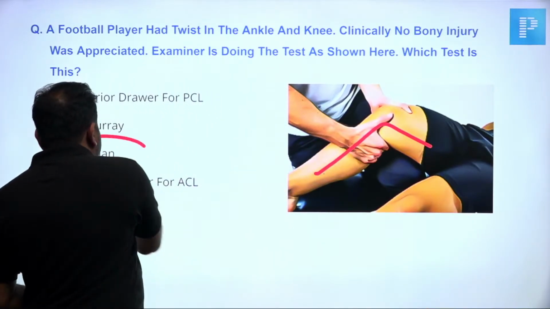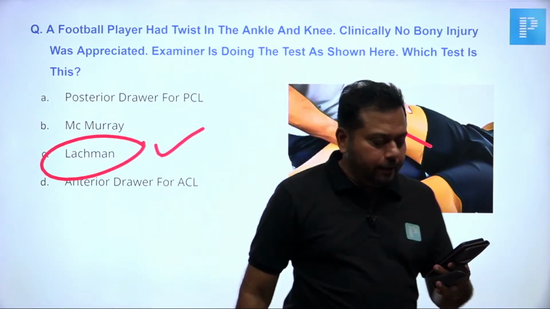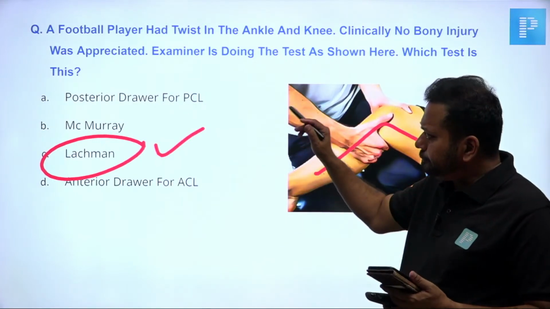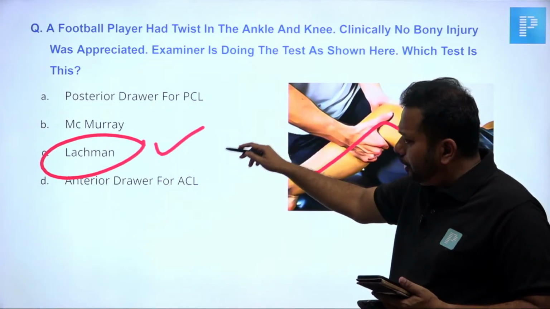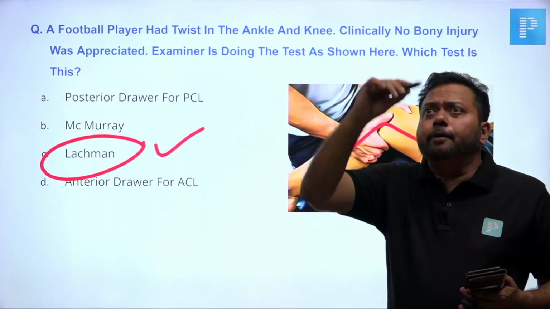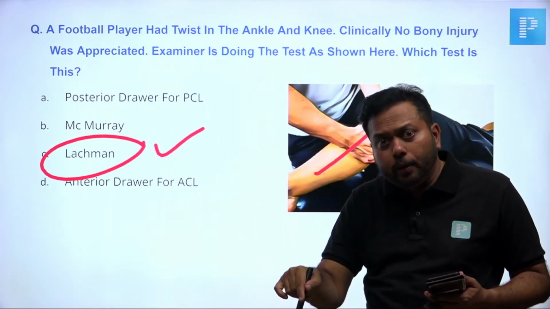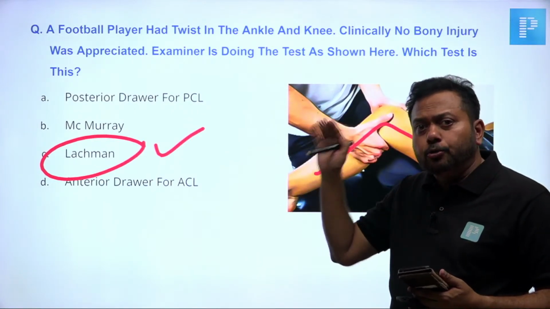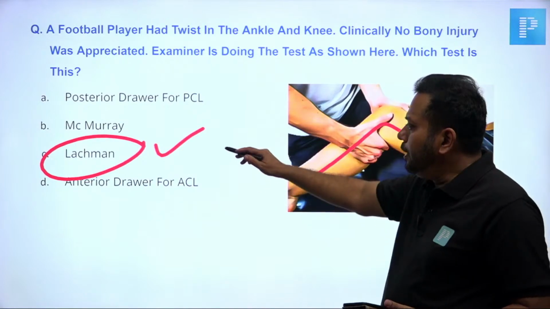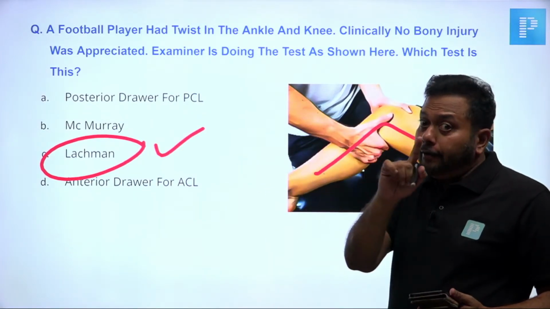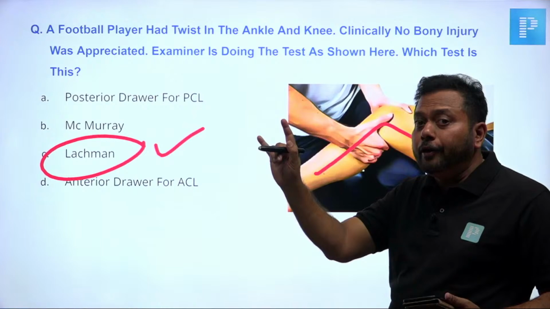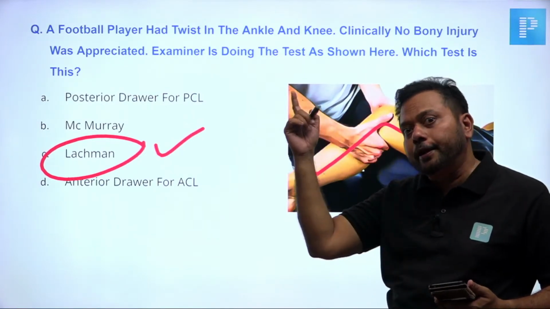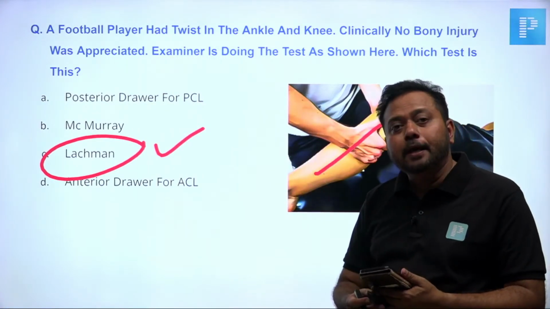So this should be a Lachman test. If it is anterior drawer, the knee joint should be flexed to 90 degrees, and the examiner sits over the foot. When the knee joint is flexed only to 20 to 30 degrees, it should be Lachman's. So this is the answer. We have discussed this several times in a YouTube session and in our main videos. Lachman is always superior to anterior drawer because of the doorstep phenomenon. Just recollect, go back and see, with diagrams I had explained this.